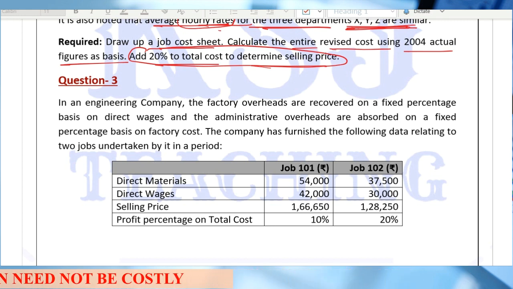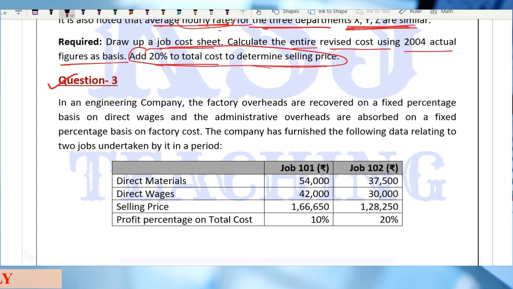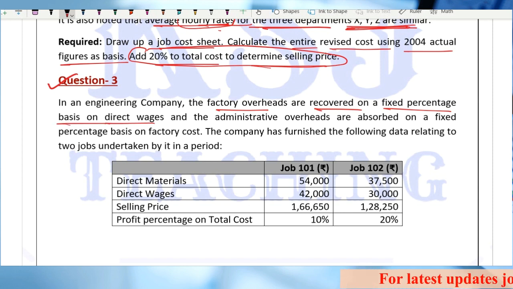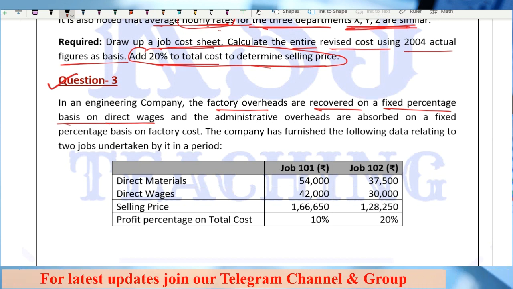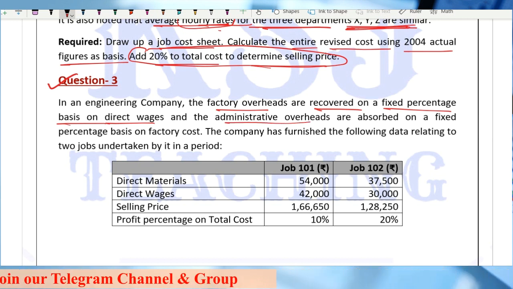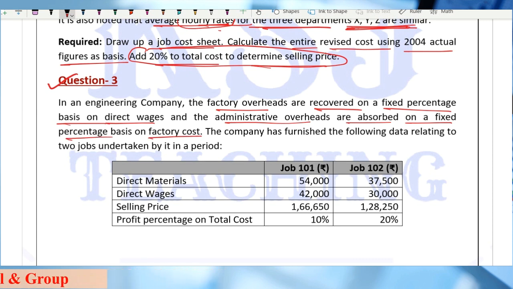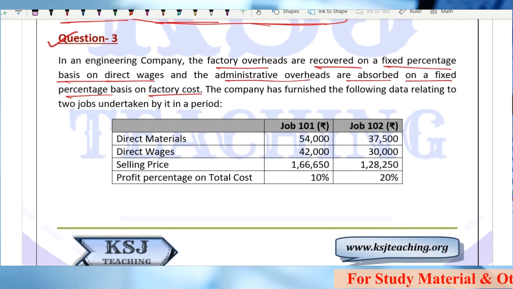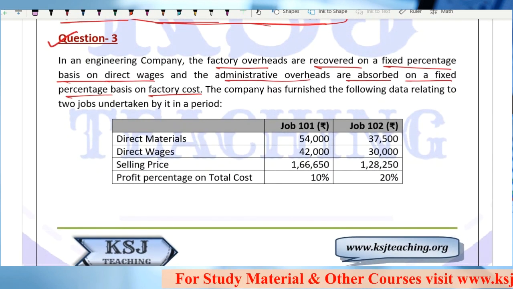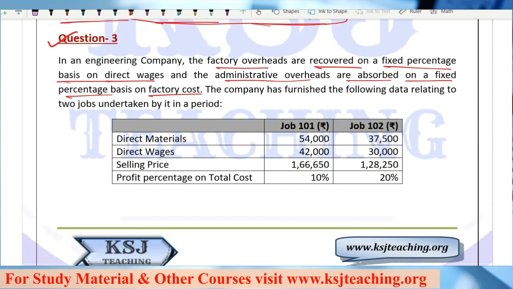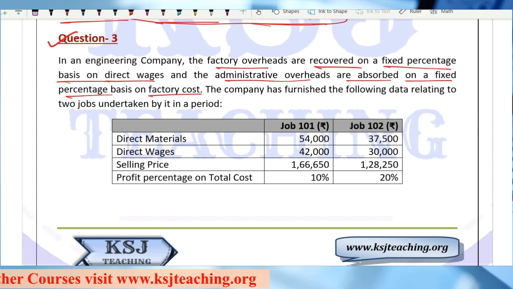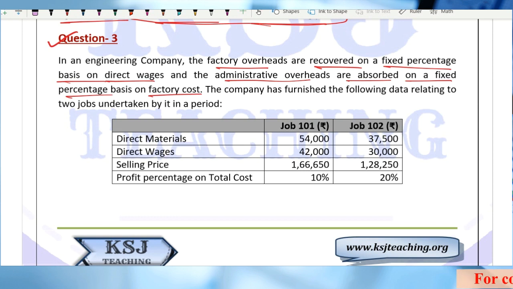Let's start with question number 3 now. In an engineering company, the factory overheads are recovered on a fixed percentage basis on the direct wages. And the administration overheads are absorbed on a fixed percentage basis on factory cost. So what is that percentage? Not given to us. The only information given is on what basis you have to absorb the factory overheads and on what basis you have to absorb the administrative overheads. This is all the information that is given to us.